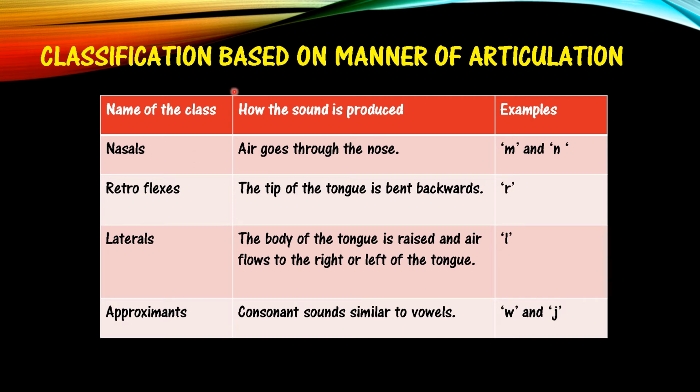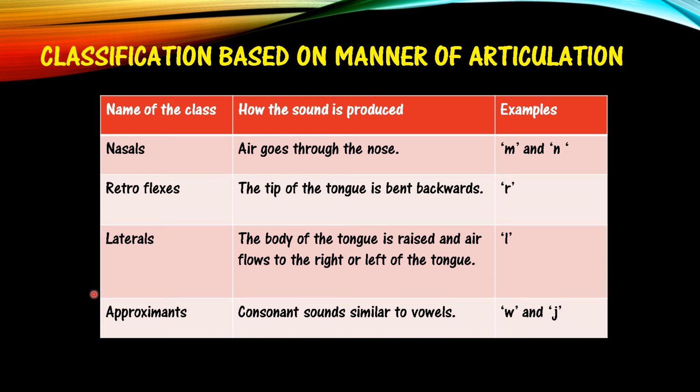So the next class is nasals, retroflexes, laterals and approximants. These are also based on the manner of articulation, and how the sound is produced. Nasals: the air goes through the nose. For example, M, N, these are the nasals. And what are retroflexes? The tip of the tongue is bent backwards. For example, R. If you pronounce the letter R, then the tip of the tongue is bent backwards.